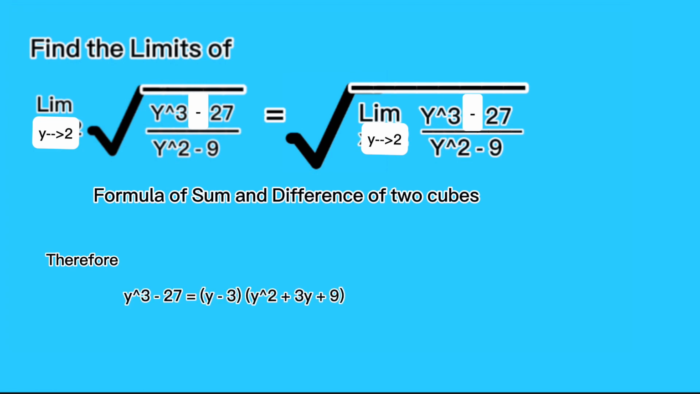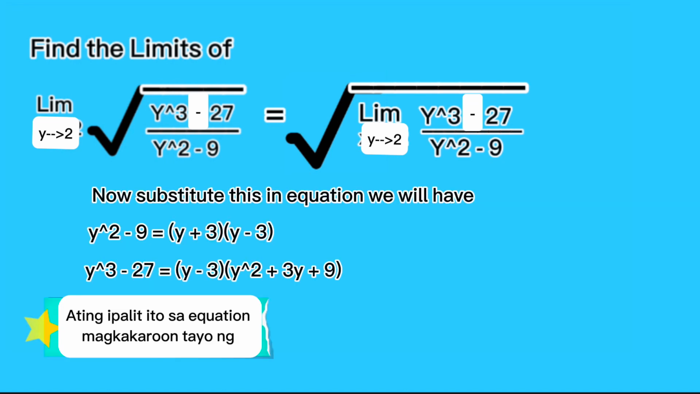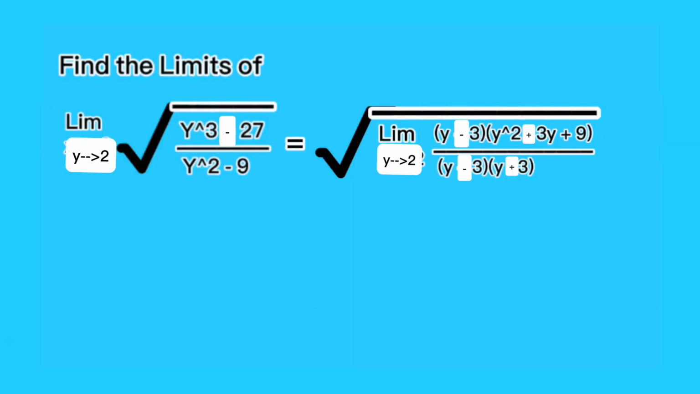Therefore, y cubed minus 27 equals (y minus 3) multiplied by (y squared plus 3y plus 9), and y squared minus 9 equals (y plus 3) multiplied by (y minus 3). Now substitute this in the equation. We will have the square root of the limit of (y minus 3)(y squared plus 3y plus 9) over (y minus 3)(y plus 3) as y approaches 2.